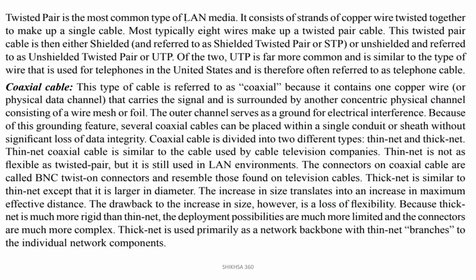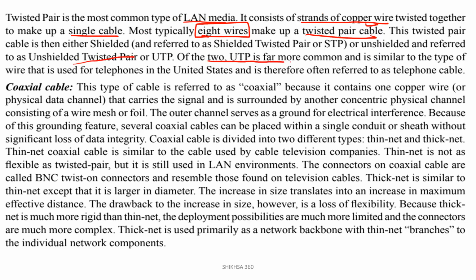Twisted pair is the most common type of LAN media. It consists of strands of copper wire twisted together to make up a single cable, most typically 8 wires. This twisted pair cable is then either shielded, referred to as shielded twisted pair, or STP, or unshielded, referred to as unshielded twisted pair, or UTP.